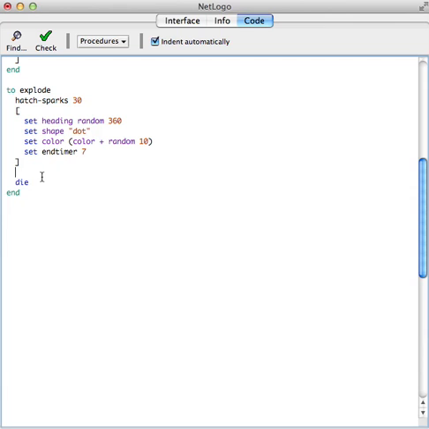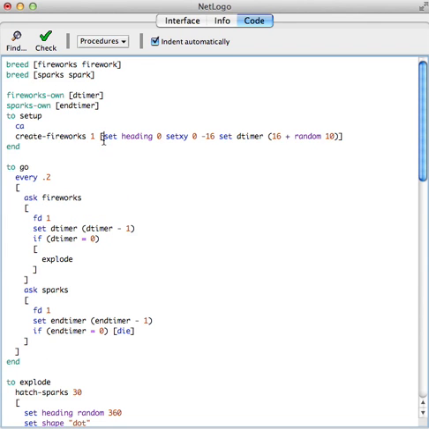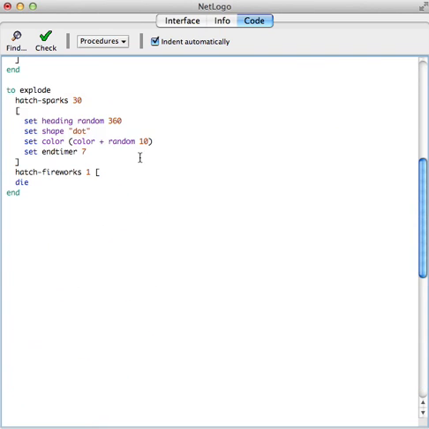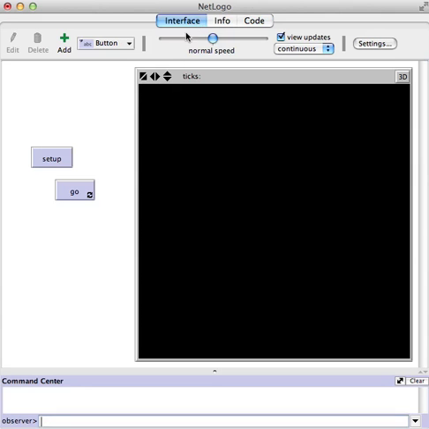He wants to hatch new fireworks. So hatch fireworks 1. We want to give it all these attributes. Remember, we want to set its XY coordinates back down to the bottom of the screen and set everything else as well. So I'm just copying them from the setup. This should be a brand new firework.